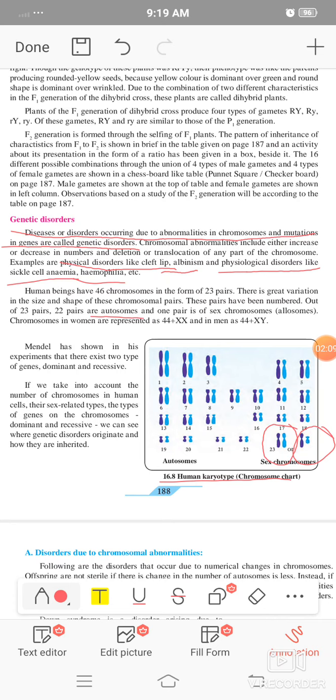So there are two types of chromosomes, autosomes and sex chromosomes. For example, in human men there are 44 plus X and Y, which is given here, and in females it is 44 plus XX, which have the similar type of chromosomes. So these are the types of chromosomes given here. It is a normal karyotype of human beings.